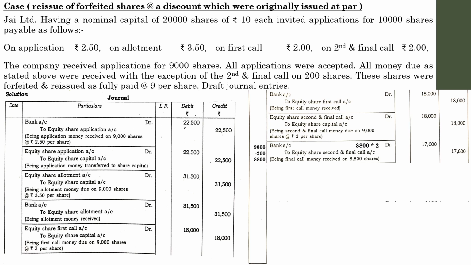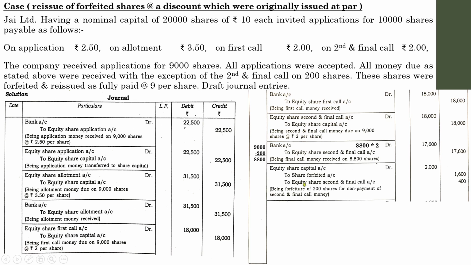Still after that the shareholder haven't taken any consideration for each of these intimations. That is the reason the company might have forfeited its shares. We have learned those theoretical aspects during the discussion of forfeiture of shares. So next one, the entry for the forfeiture, equity share capital account up to share forfeiture and to share second and final call. Equity share capital is the total amount on default shares.